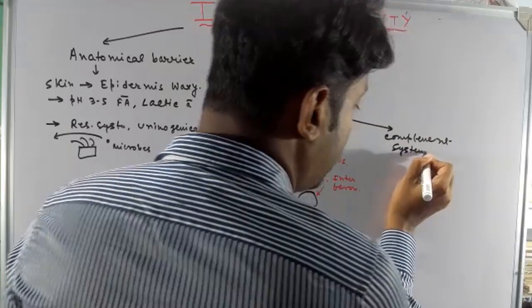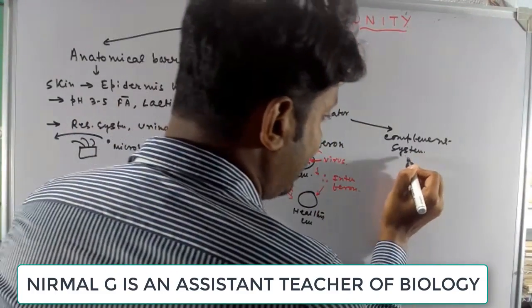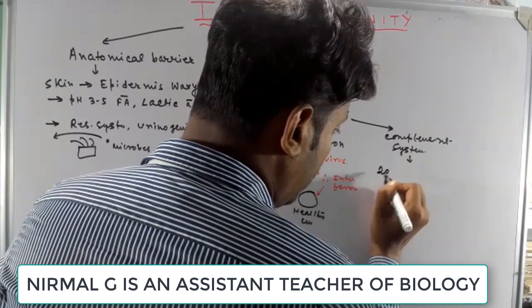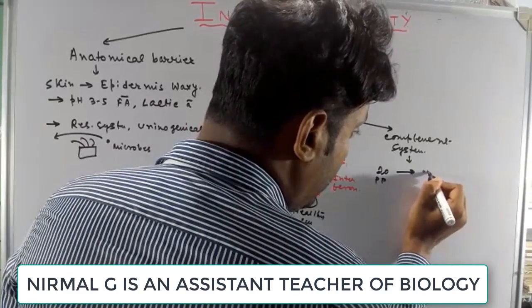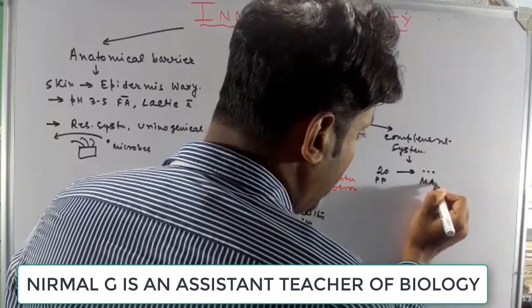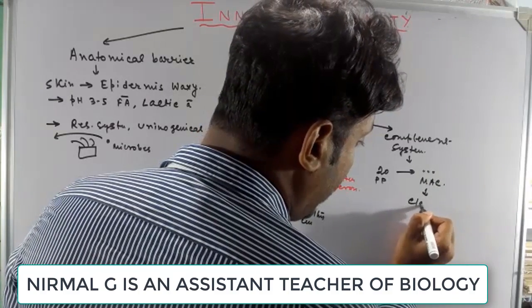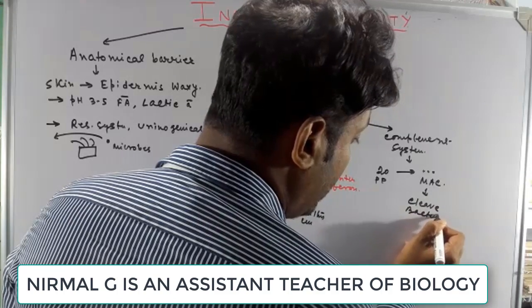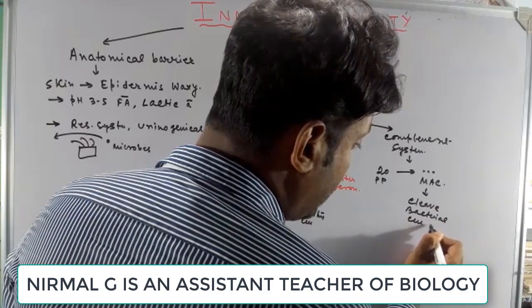So how does the complement system actually protect us from these harmful microbes? Suppose there are about 20 plasma proteins present, and these 20 plasma proteins produce a membrane attack complex, or the MAC, and this MAC cleaves the bacterial cell wall, so the bacteria will die. So this is a bacterial cell wall.